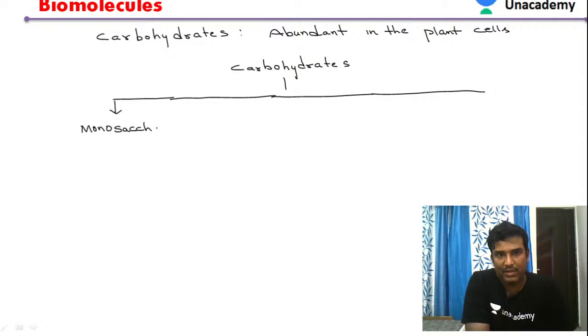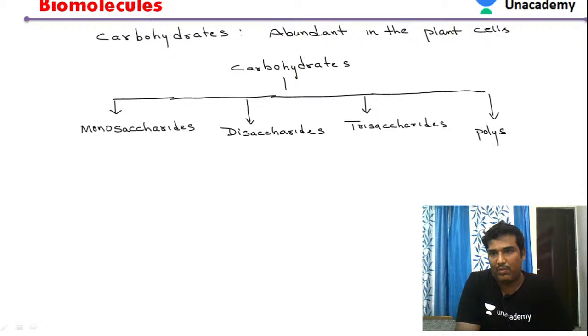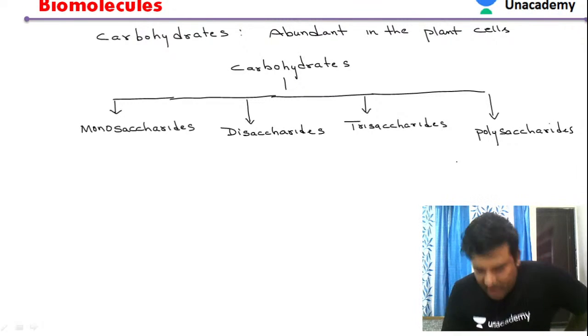They are classified into monosaccharides, then disaccharides, trisaccharides, and polysaccharides.